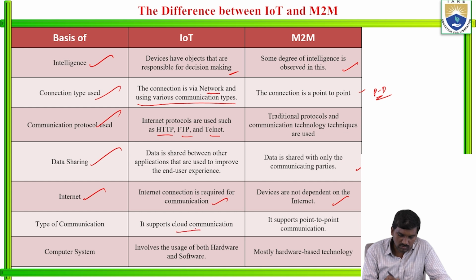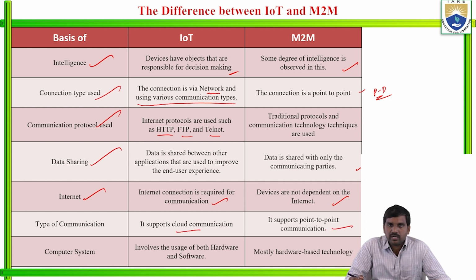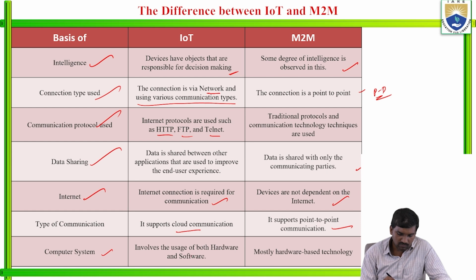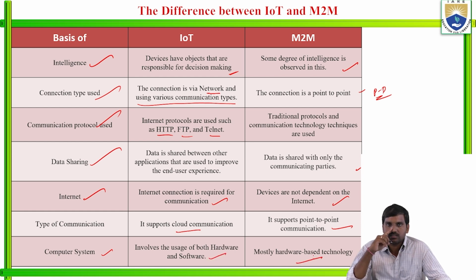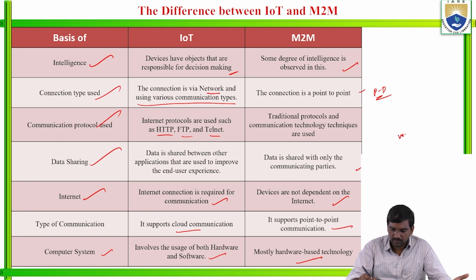IoT supports cloud, while M2M supports point to point communication. And computer system: IoT involves the use of both hardware and software. M2M is mostly a hardware based technology. M2M is nothing but machine to machine, which is nothing but hardware devices like that.